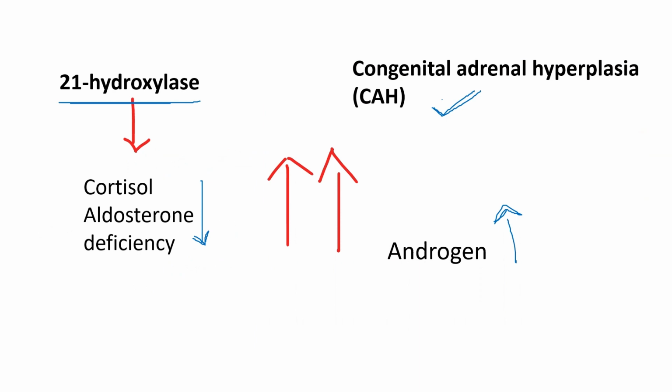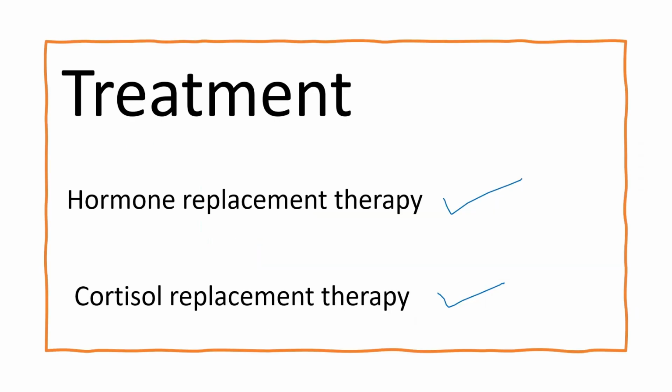Another important state is irregular menstrual cycle and infertility in females. The enzyme 21 hydroxylase deficiency is responsible for the overproduction of androgen through the deficiency of cortisol and aldosterone.